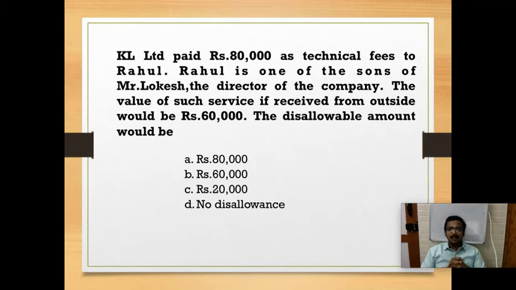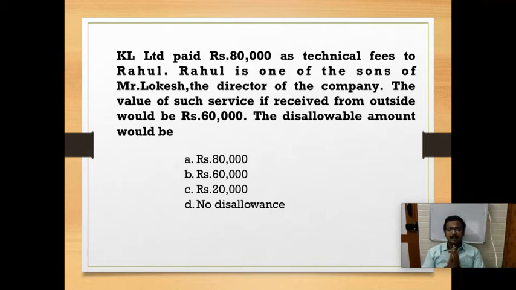So Rahul is a son of the director, so he is a relative as per the definition. In this case, we are paying him 80,000. But if the service is received from outside, we will be paying only 60,000. So I am paying an excess amount to a relative. So the excess amount should be disallowed. Only the excess amount, not the entire amount. So the excess amount is 20,000.